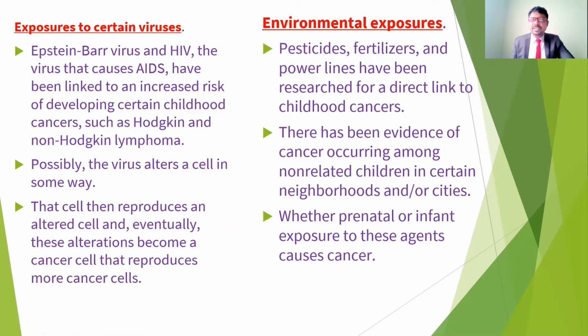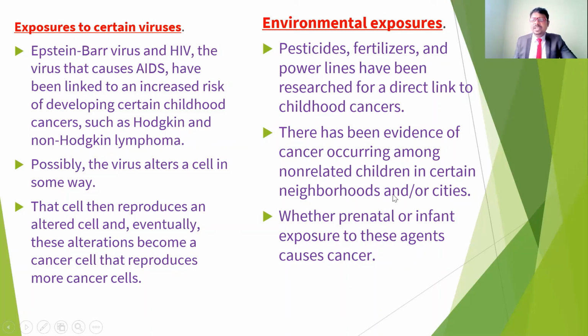Also, if children are exposed to environmental toxins such as pesticides, fertilizers, and power lines, these have been researched for a direct link to childhood cancers. This includes those exposed to fertilizers, pesticides, high power lines, heavy metals, or anybody who received treatment with cancer-causing agents. If exposed to those medications, they may also get these cancers. There has been evidence of cancer occurrence among unrelated children in certain neighborhoods or cities.